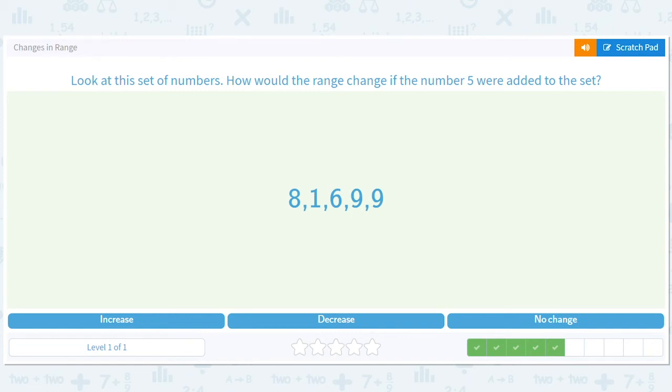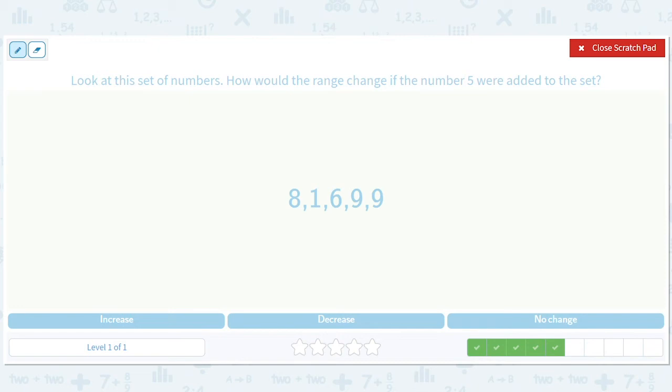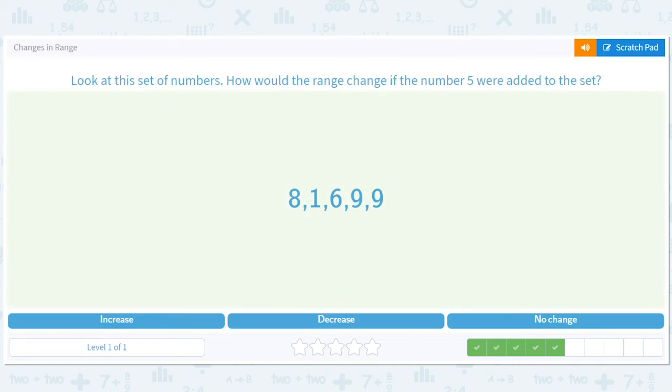Okay, what if a 5 were added? I'm just making sure the question's the same, right? Sometimes they'll try to trick you. But it's still the same question. What if a 5 were added? Well, the biggest number is 9. The smallest number is 1. The range is 8. But none of that matters because 5 is in the middle. Well, it does matter that 9 and 1 sandwich 5, right? So adding 5 isn't going to do anything to the range.